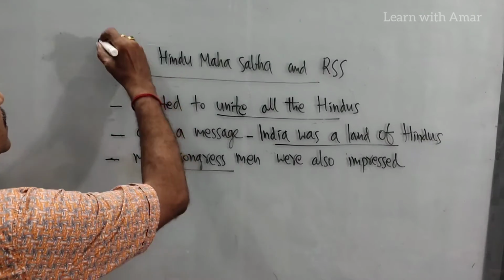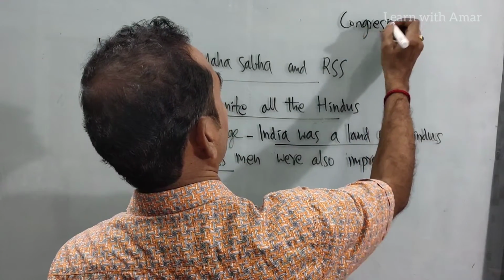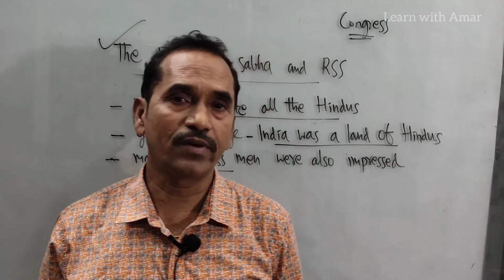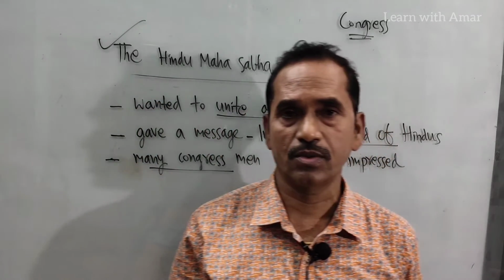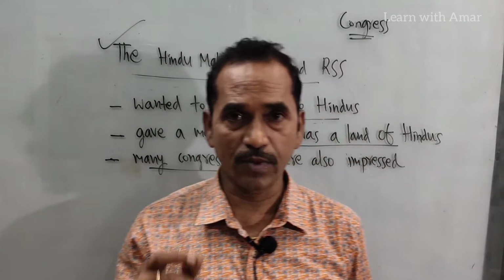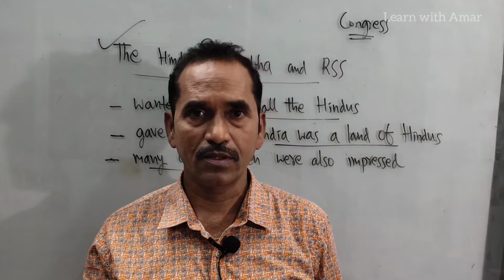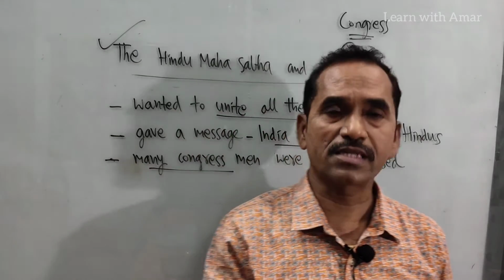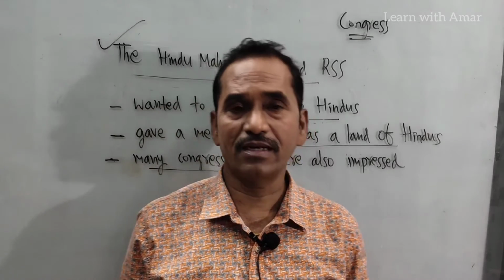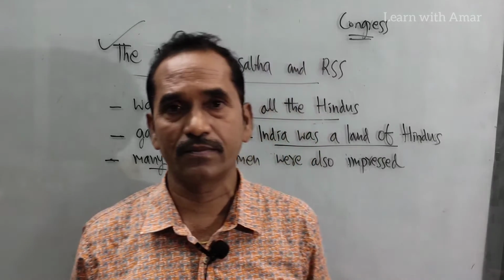Now this is about the Hindu Mahasabha and RSS. Now what about Congress? Congress wanted to create secularism. It wanted to impress all the Muslims and Hindus. They spread a message that Congress Party is a national party, not a party for Hindus or Muslims. For that, it contested all the constituencies. It tried very hard to spread the message that Congress Party follows secularism.